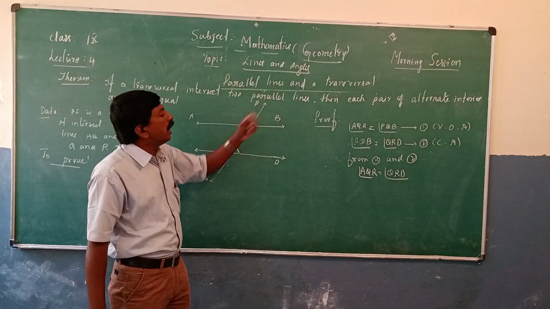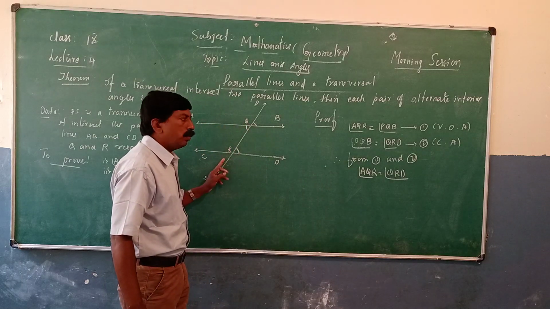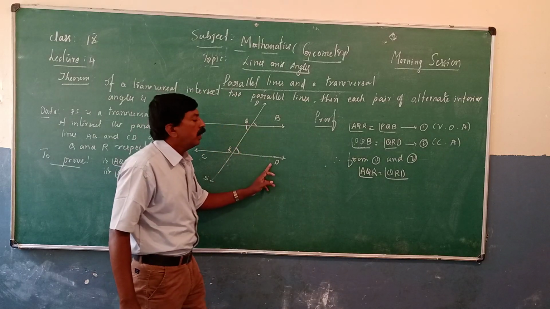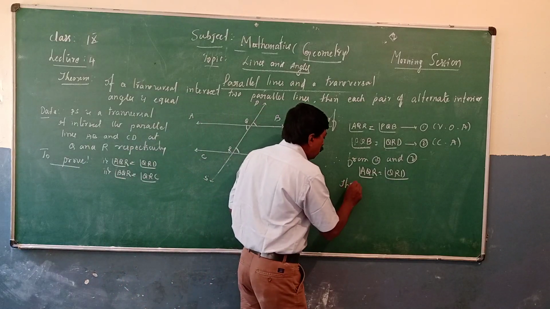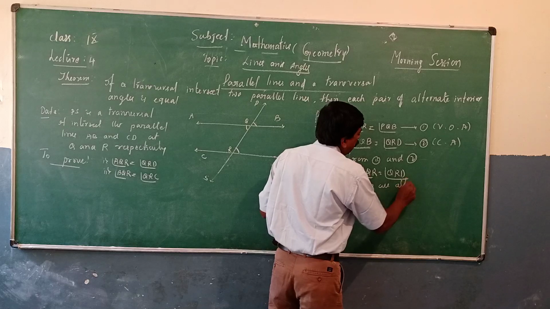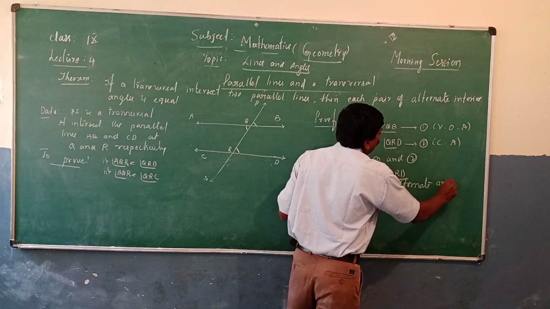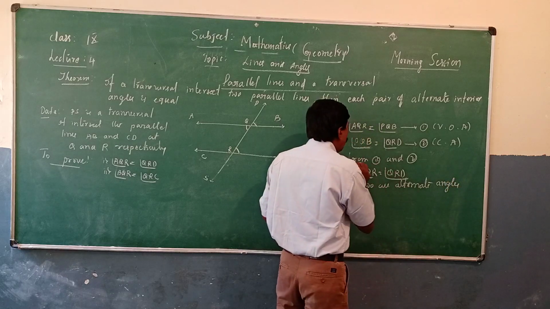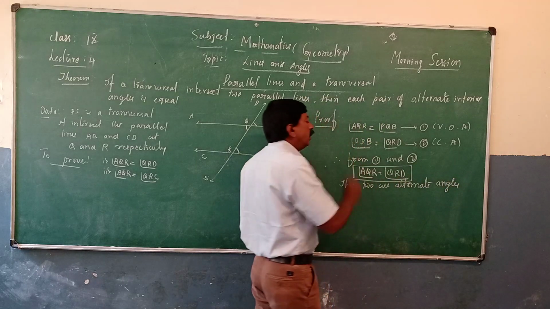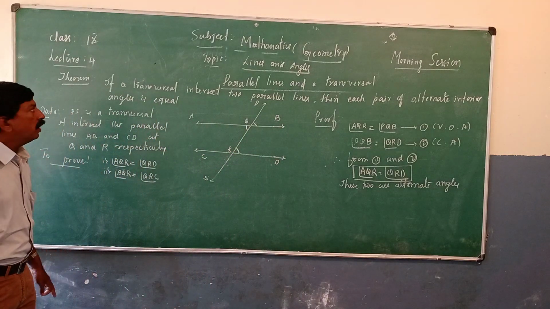Because two parallel lines are given, AQR is this one, QRD is this one. Therefore, these two are alternate angles. Therefore, alternate angles are equal. Once again look here.